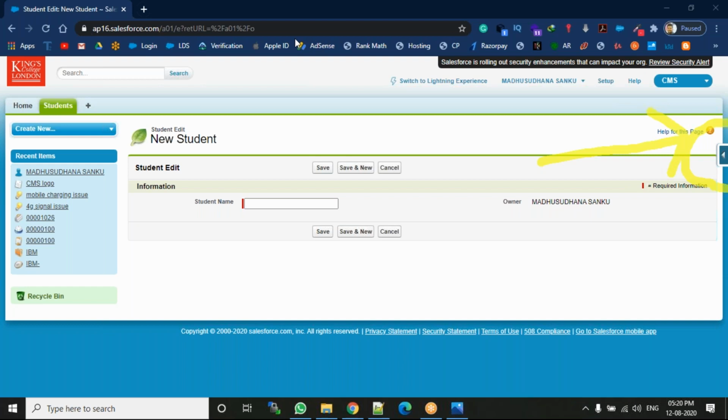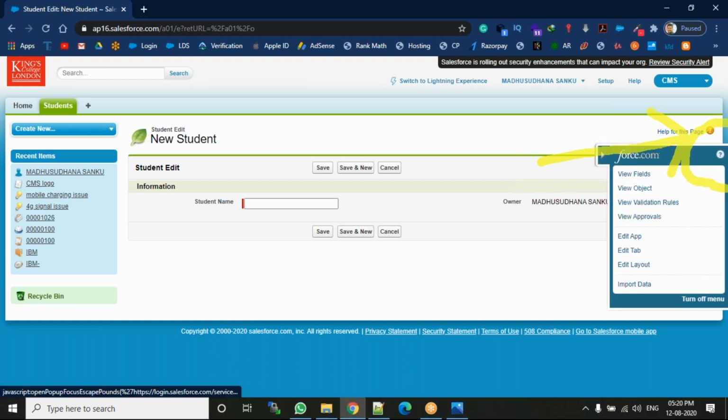Force.com quick access menu. Quick means we can quickly access something. When you click here, it will show some options. These are the options: view fields, view object, view validation rules, view approvals, edit application, edit tab, edit layout, and import data. Got it?